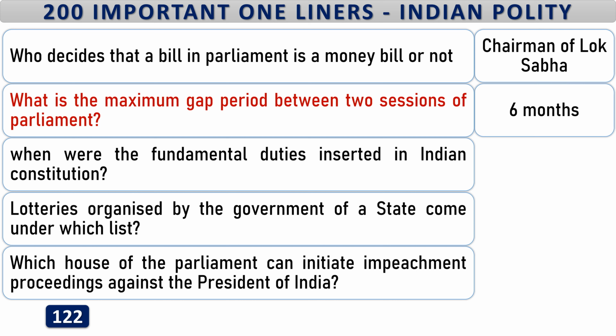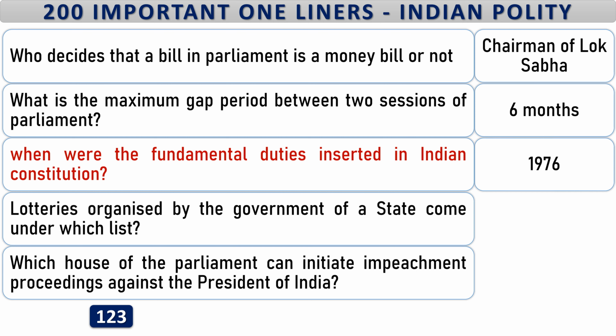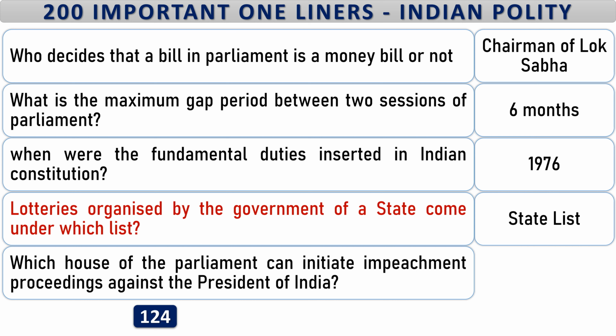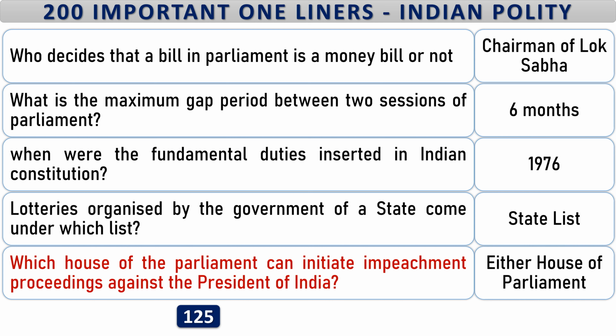What is the maximum gap period between two sessions of Parliament? 6 months. When were the fundamental duties inserted in Indian Constitution? 1976. Lotteries organized by the government of a state come under which list? State list. Which house of the Parliament can initiate impeachment proceedings against the President of India? Either House of Parliament.